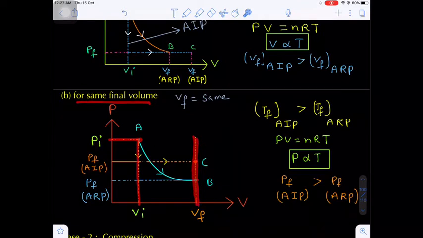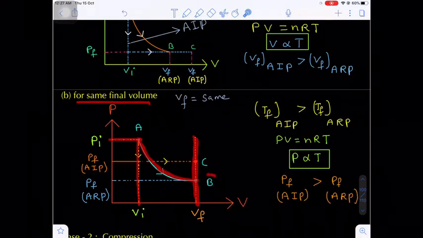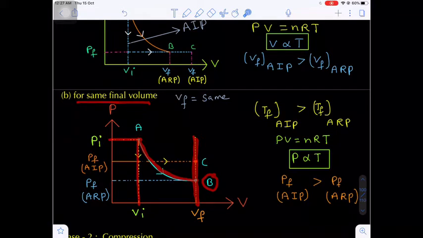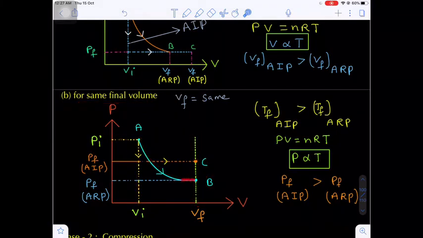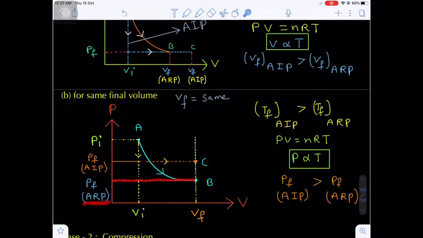Now I am moving from A to B in this path. This is a rectangular hyperbola path. This is the point B corresponding to the adiabatic reversible process, and the final pressure Pf is that of the adiabatic reversible process.